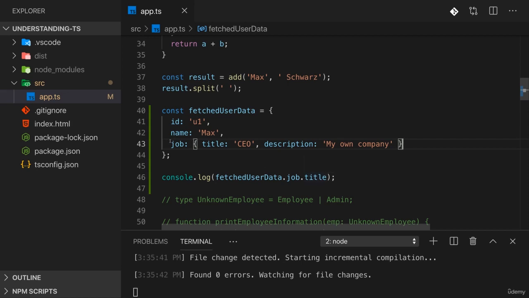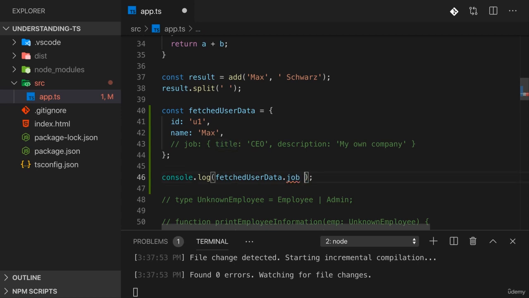So here, let's say job does not exist. For whatever reason, we're not fetching it. Here, of course, I get an error now. TypeScript complains about this because it knows that there is no job property. The problem is it knows this for this data, it wouldn't know if that were data we're fetching from some file that's not controlled from TypeScript. Or, as I just said, if we're maybe fetching this from the backend and we don't know with certainty which data will be returned.